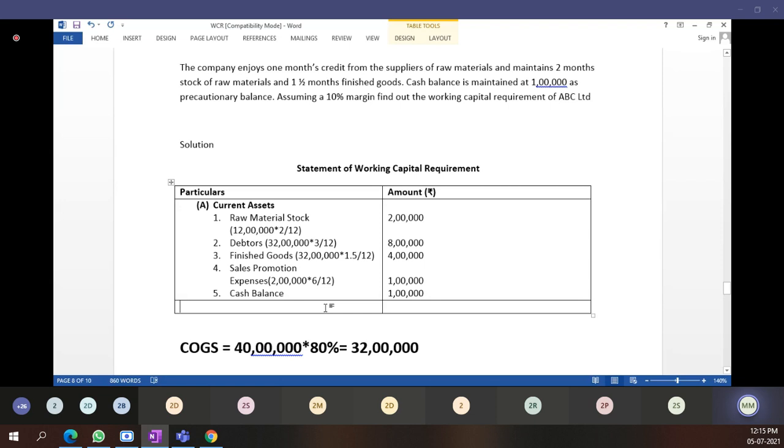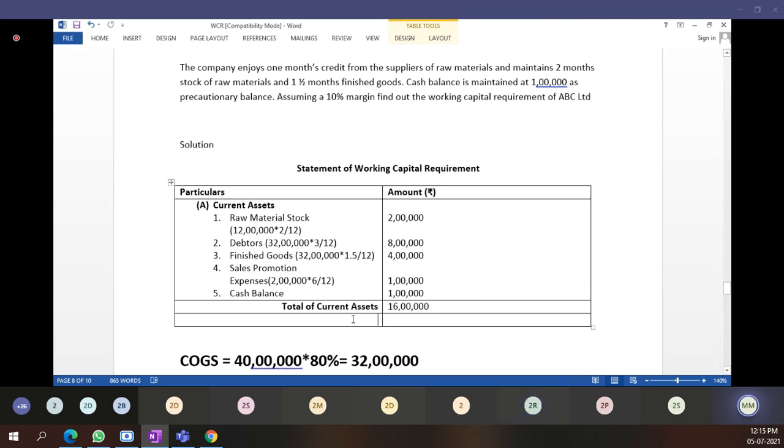Then we will do the total of current assets, students. How much comes total? 16 lakh. Okay. We have to calculate B part, that is current liabilities.